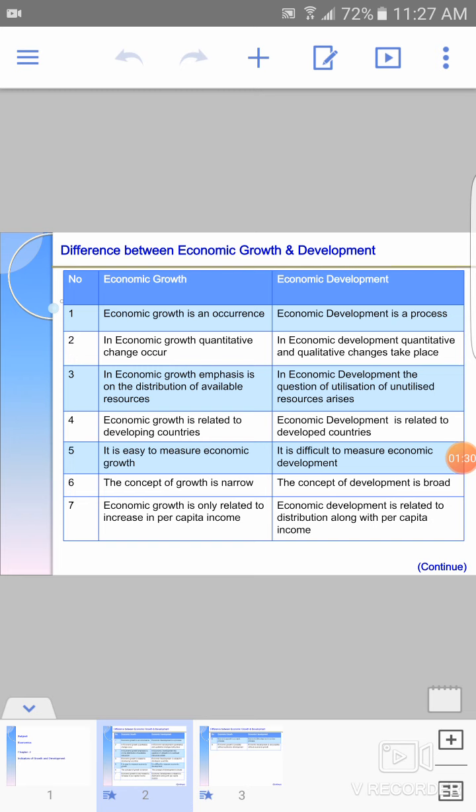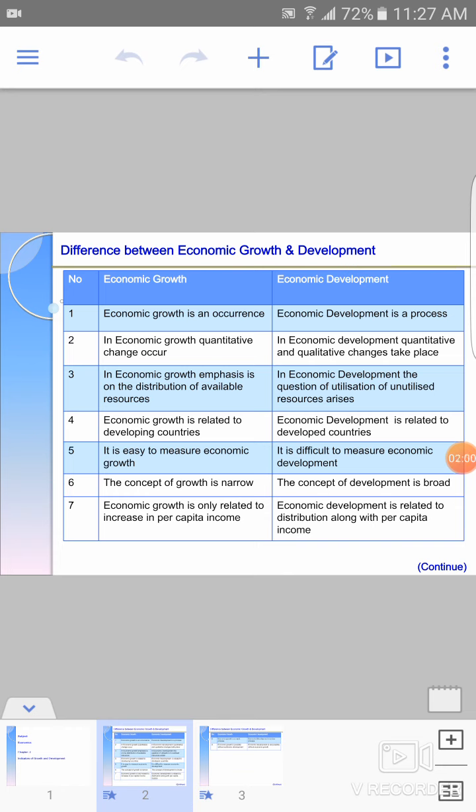Okay, in economic development we consider national income and per capita income as well as how the quality of the life of the people have improved, how the standard of living of people have improved because of infrastructure facilities, educational facilities, healthcare facilities. We will know through economic development. Okay, that is basically called economic development.